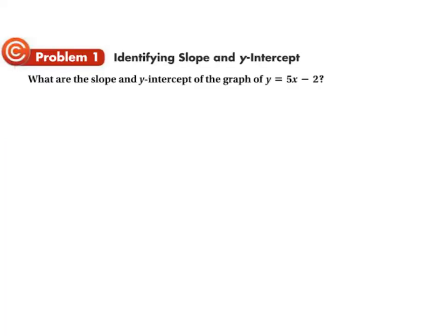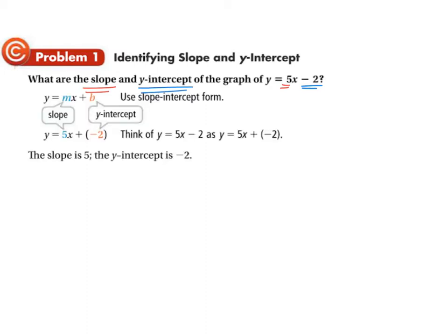Okay, so this first part is pretty basic. It says, what are the slope and y-intercept of the graph of this equation, y equals 5x minus 2? Well, as we can see straight away, this right here is going to be the slope, and this right here is going to be the y-intercept, because that's how those equations are written. So, slope is 5, y-intercept is negative 2.